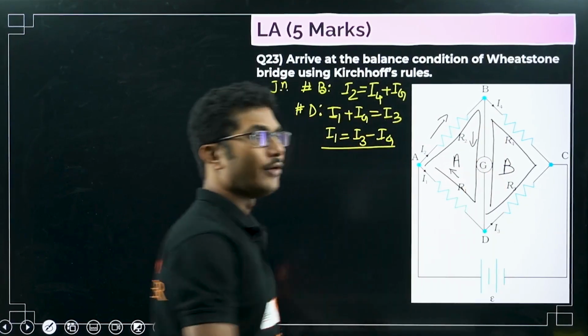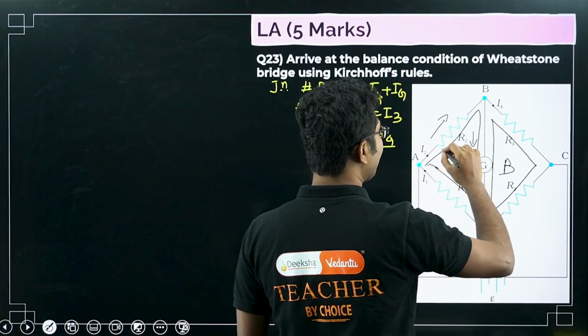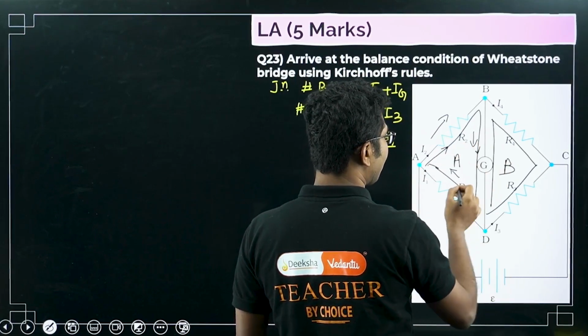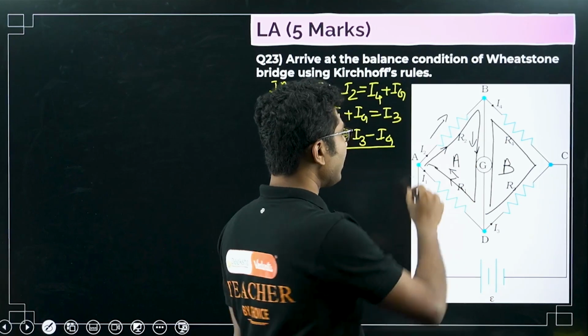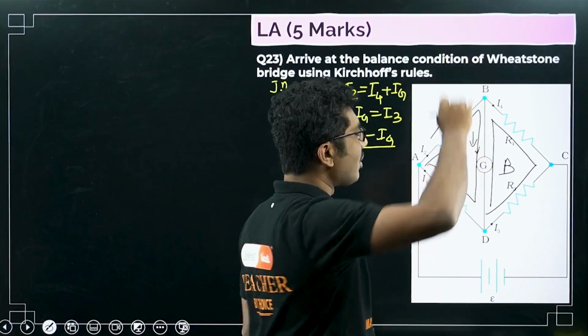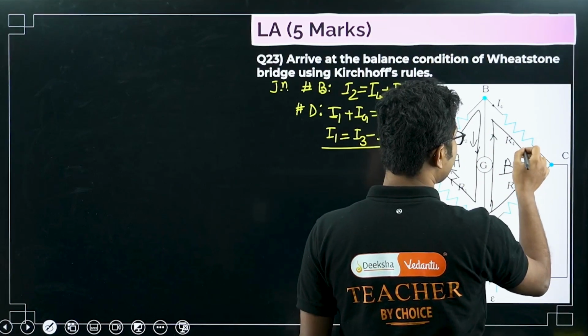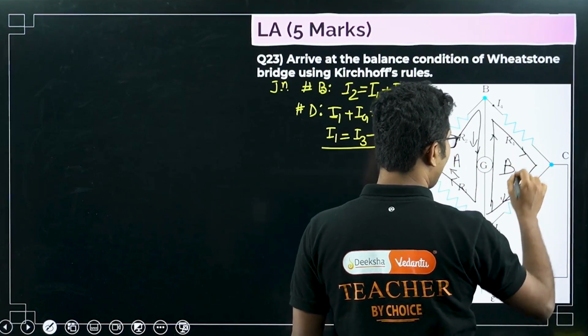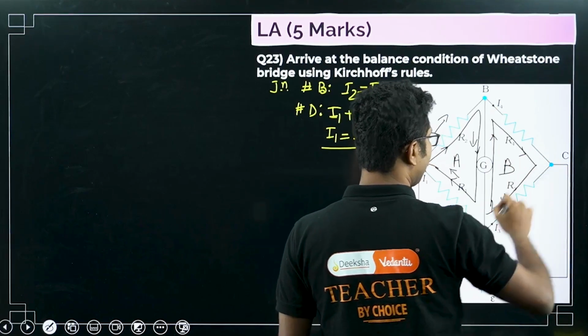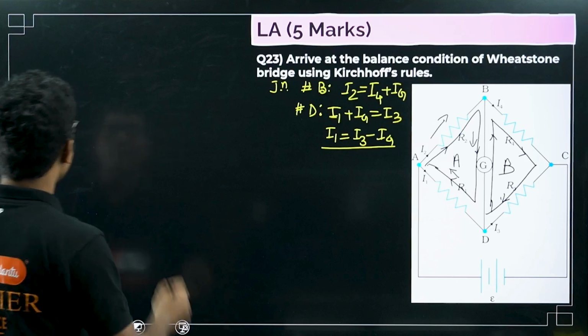It should be in a cyclic order, right? So you are going in this direction, and when you are going in a cyclic direction, always remember that it should be in a closed order. Similarly here also you are going in this direction. Then only you can apply Kirchhoff's rule.